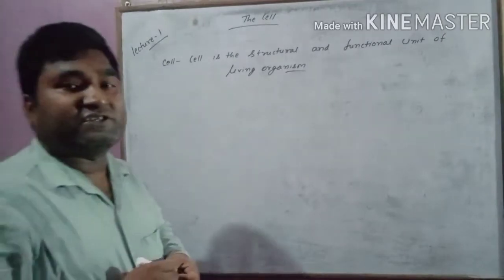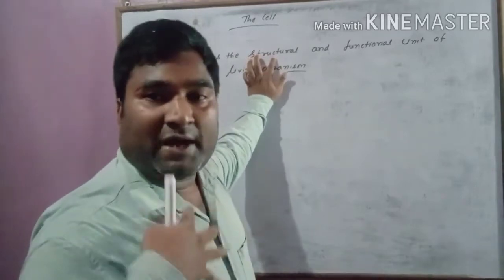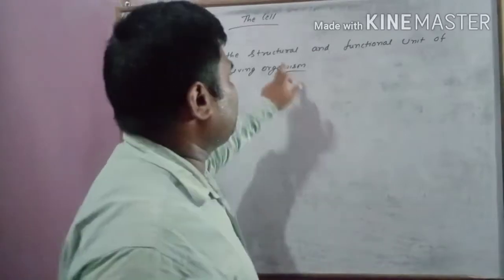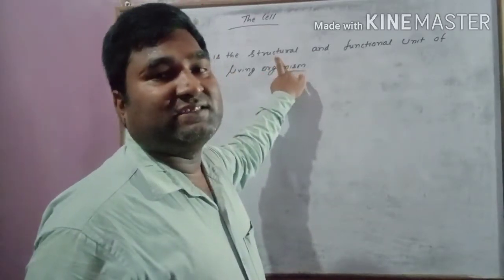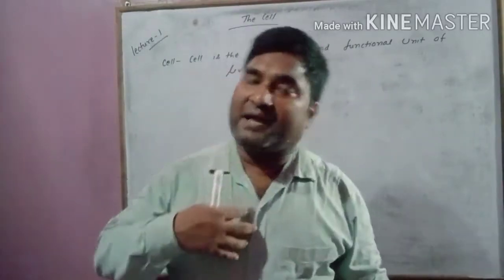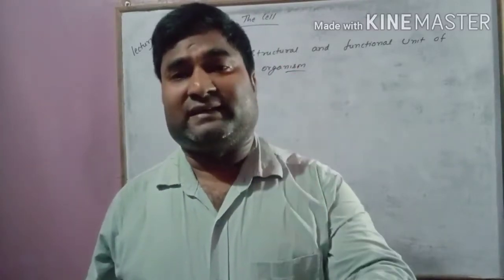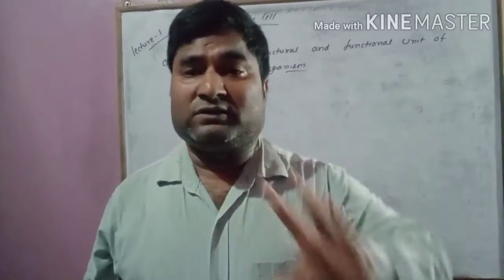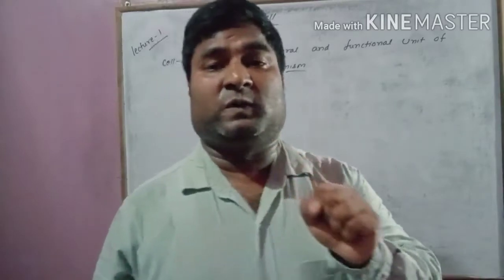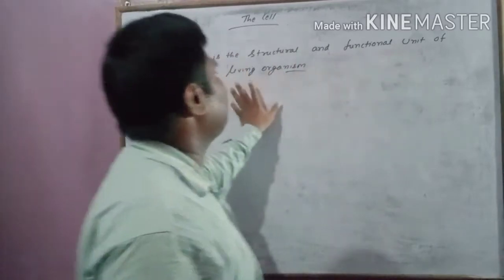What do you mean by structural and functional? Cell is the structural unit, meaning my body is made up of millions of cells. So the structure of my body is due to cells, and the functional unit, whatever function I perform, whether it is digestion, absorption, excretion, respiration, all the functions of my body are performed by the cell. So that's why it is called the structural and functional unit of life.